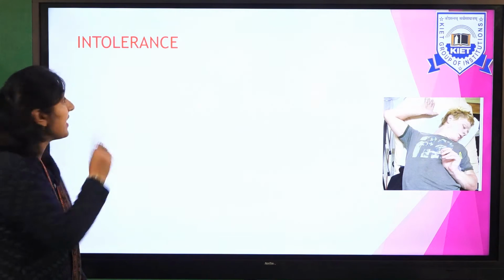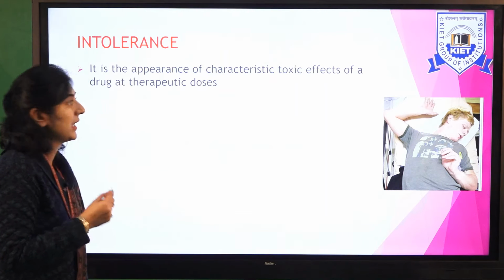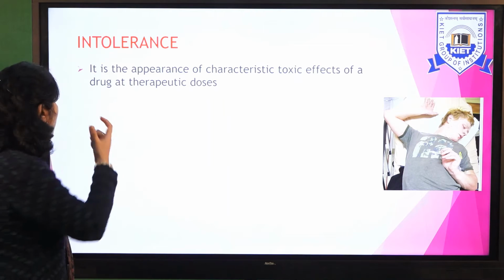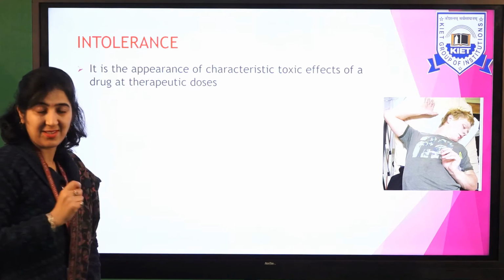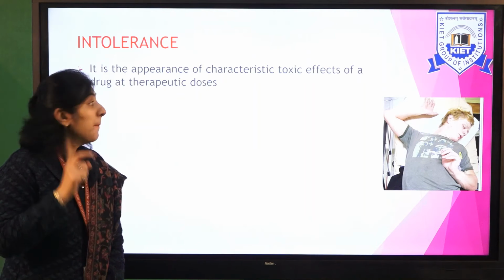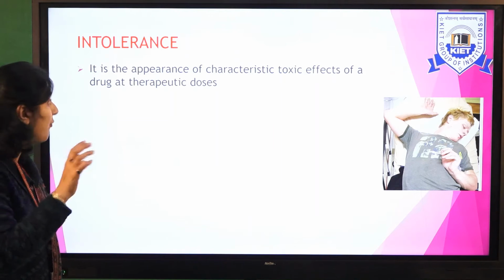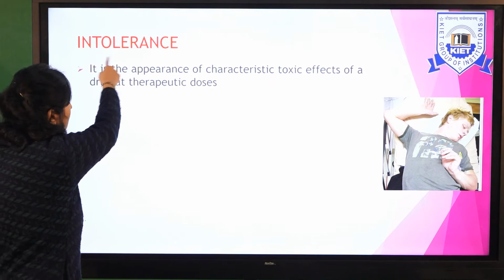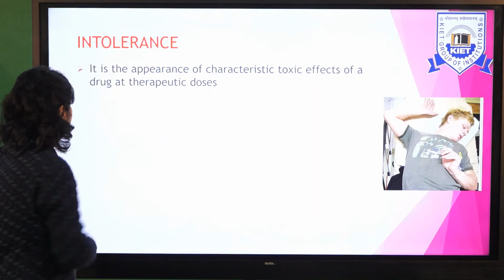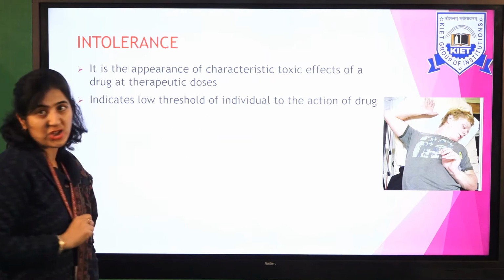Next ADR category is intolerance. It is the appearance of a characteristic toxic effect of a drug at therapeutic doses. Normally, at therapeutic dose, there should be a normal response. But if you're getting a toxic, harmful response, then it is called intolerance. It indicates a low threshold of the individual to the action of the drug.